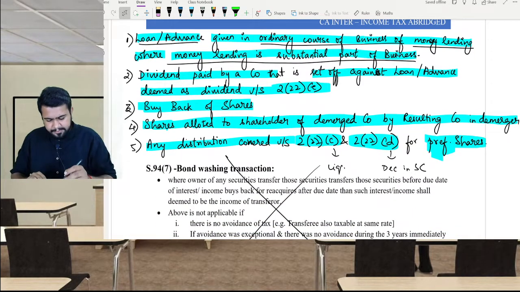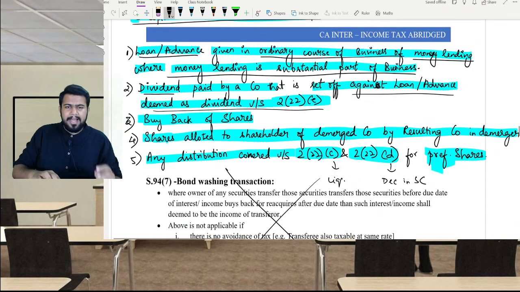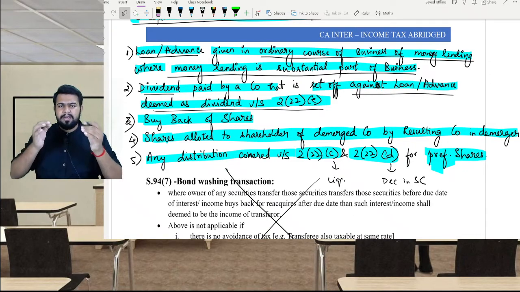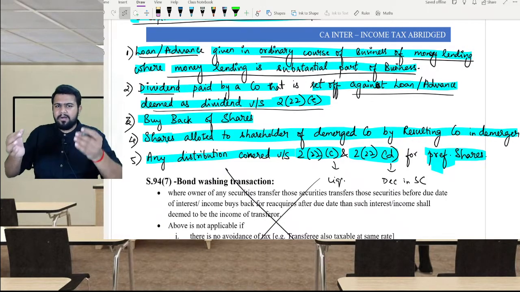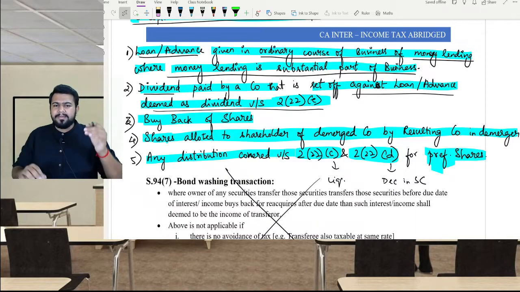Get my point? Next, any dividend paid by a company that is set off against the loan or advance deemed as dividend under 222E. I told you, in 222E, the loan or advance received will be deemed as dividend. Now, in future, the company tells me, since you have already paid the tax as dividend on this loan amount, you keep this loan with yourself and we will set off this loan against your dividend amount. So what is the company doing? I got a loan from the company, correct? Now on this loan, I have paid the tax under 222E.